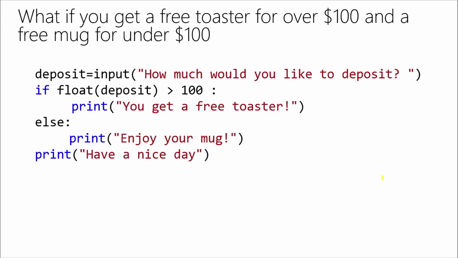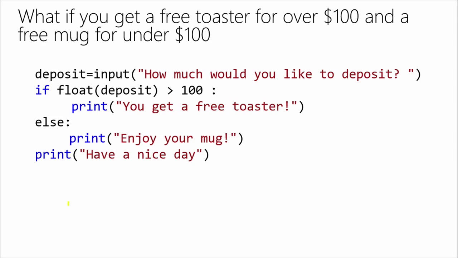So the other thing that you do run into is, what if they don't get a free toaster? You might say, well, you get a free coffee mug no matter what. But if you deposit over $100, you get a free toaster. So we run into these situations where you get one or the other. If you deposit over $100, you get a toaster. Otherwise, you get a coffee mug.